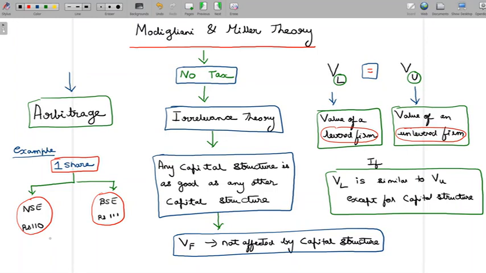But let me tell you, in reality, doing arbitrage is not as simple as I've explained here in this example. There are a lot of things. It should make sense for you to do this transaction. For instance, if you buy at NSE and sell at BSE and it looks like your gain is 1 rupee, what if you have to pay a brokerage for your purchase and sale transaction that comes to 3 rupees? It doesn't make sense to pay 3 rupees brokerage for a 1 rupee gain. So you must be able to make a gain beyond transaction charges.